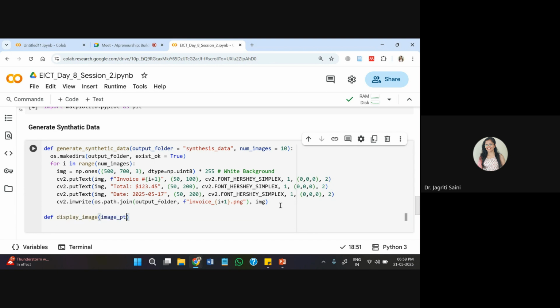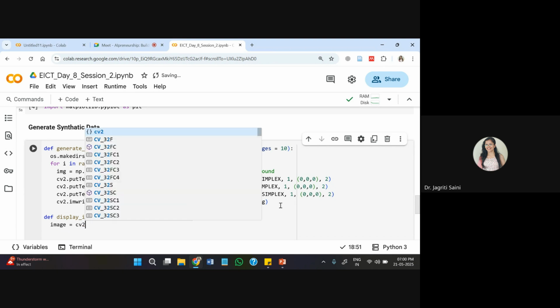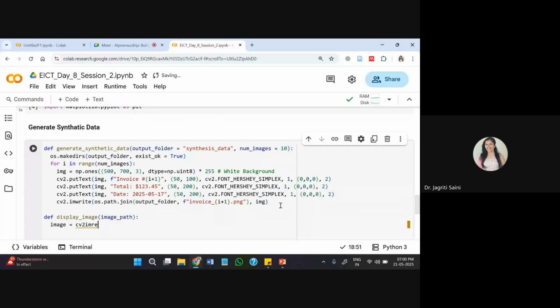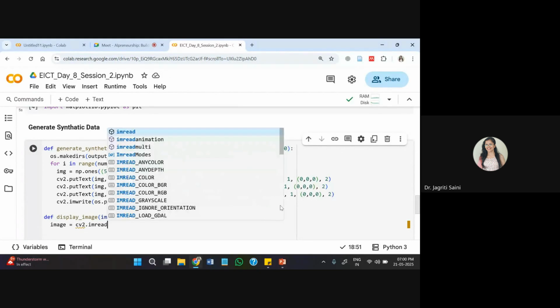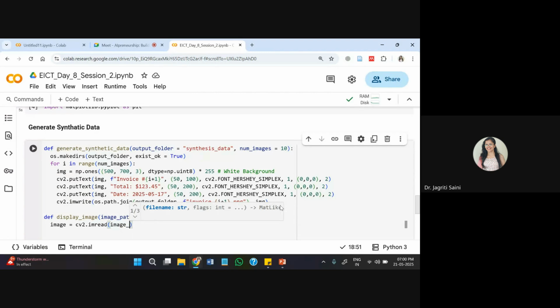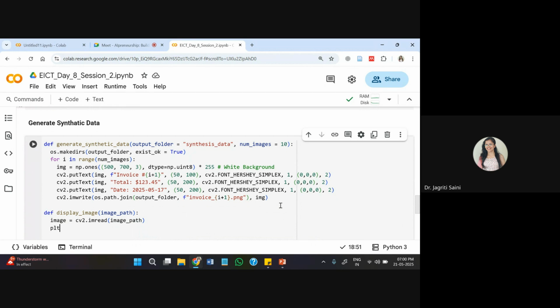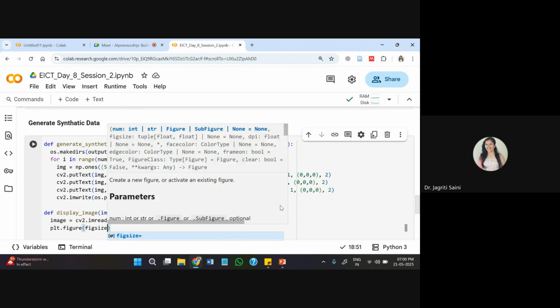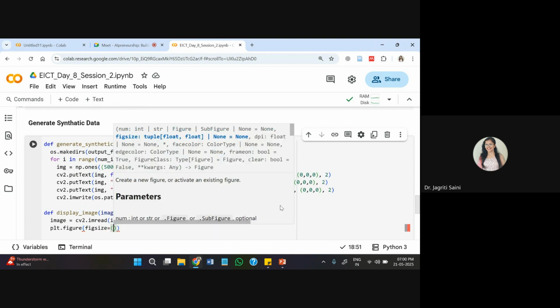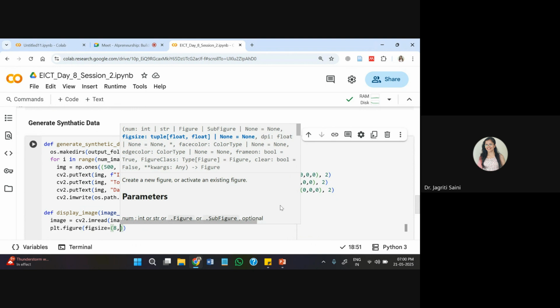I'll add here image path, and then image is equal to, I can take help from OpenCV again. I'll read this. Inside this I'll pass my image path from wherever I want to read a sample image. You can even iterate through images at your choice. I'll use just a fixed selection to see what kind of images I have created with this synthetic data.